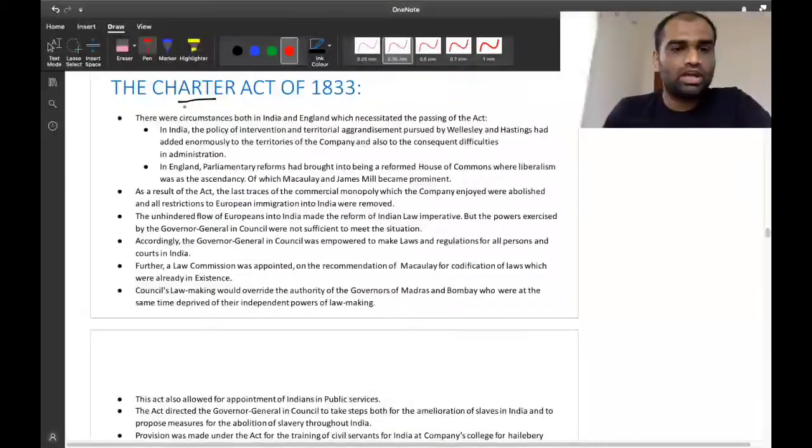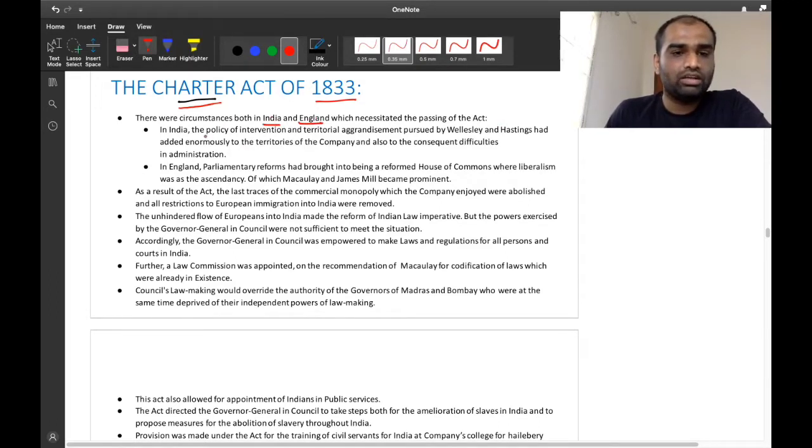See, the next topic that we will be looking at is the Charter Act of 1833. After the Charter Act of 1813, as I mentioned before, there was a provision that after 20 years the Charter of East India Company has to be renewed. Now, during the passing of this Charter Act of 1833, there were two prominent happenings, both in India as well as in England.